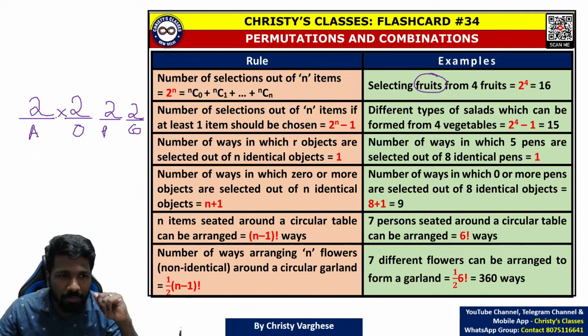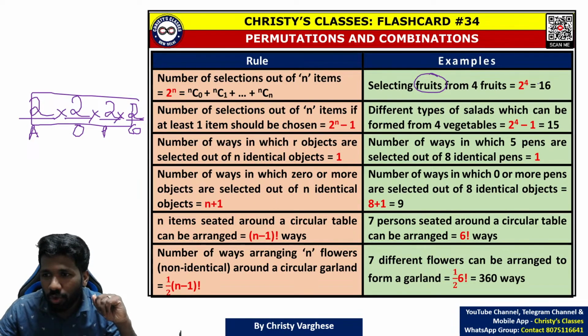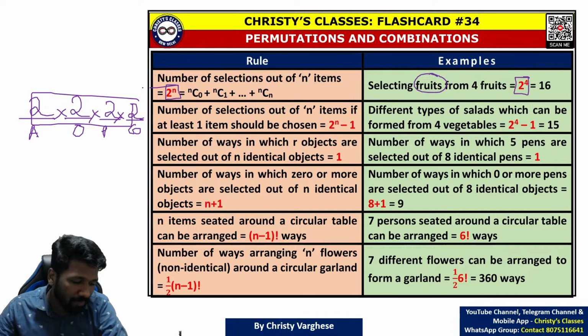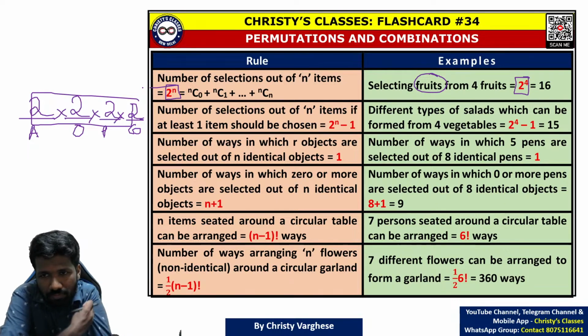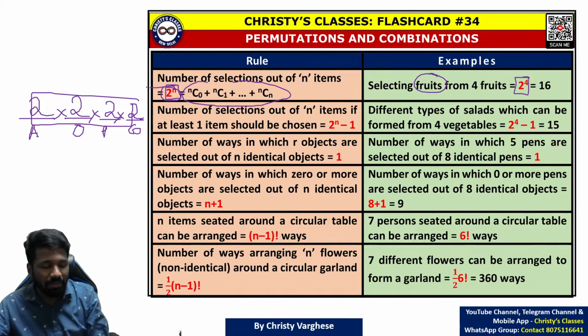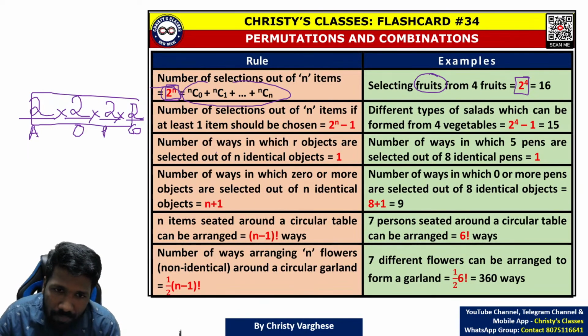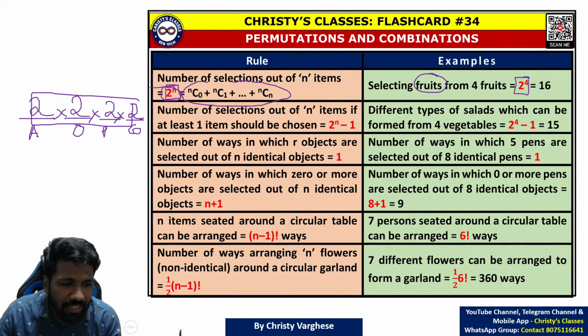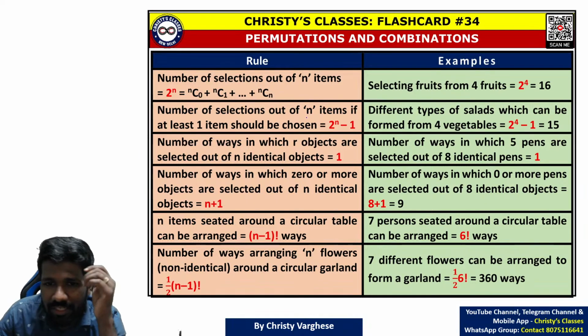By the fundamental principle of counting, 2 into 2 into 2 into 2, as 4 fruits were there. 2 raised to 4, 16. If 10 fruits, 2 raised to 10. Are you getting the point? So if you do this or this, the answer will be the same.